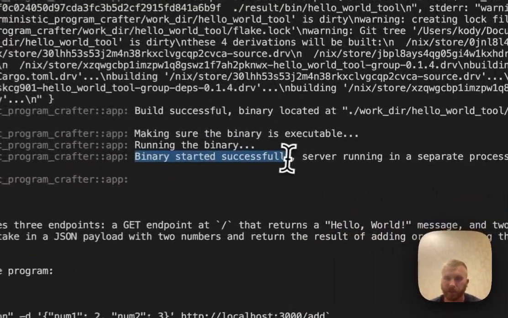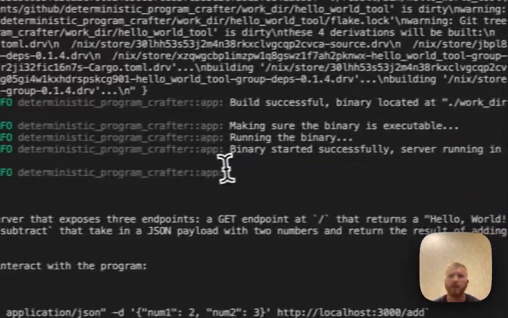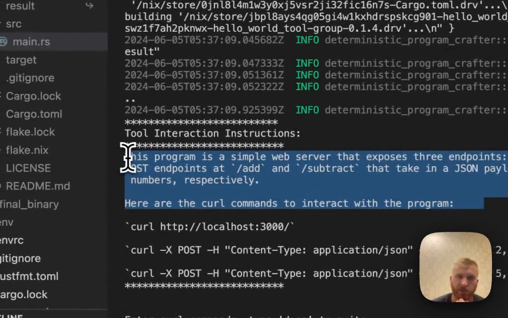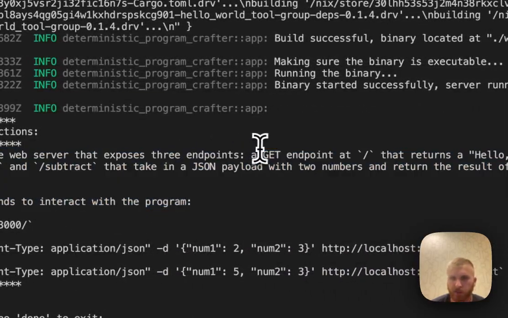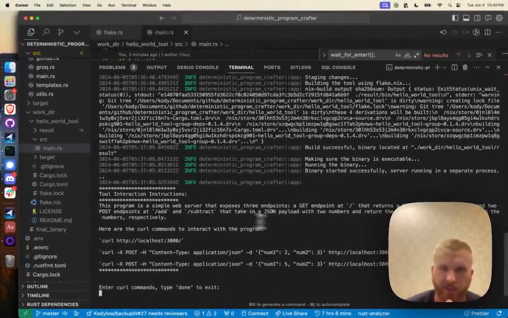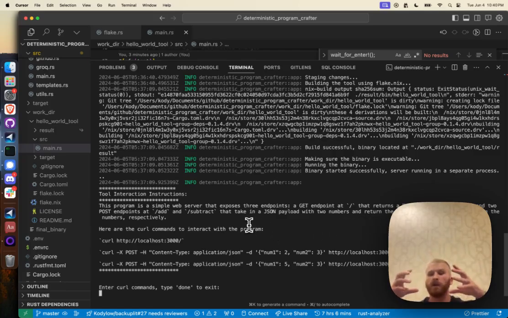And so now the binary successfully started. It's running in a separate process. Then the tool spits back out, it says, okay, I built this binary. This is what it does. It says this program is a simple web server that exposes 3 endpoints: a GET endpoint that returns hello world, and 2 POST endpoints that add and subtract, that take in a JSON payload with 2 numbers and return the result of adding and subtracting their numbers, right? So the tool is instructing the agent on what it just built for it so that it can use it, right?